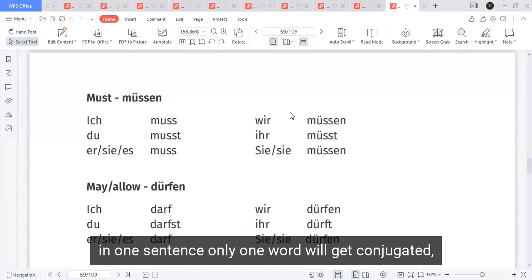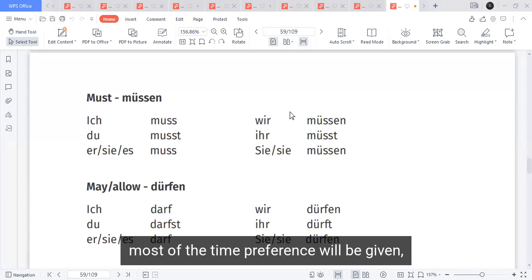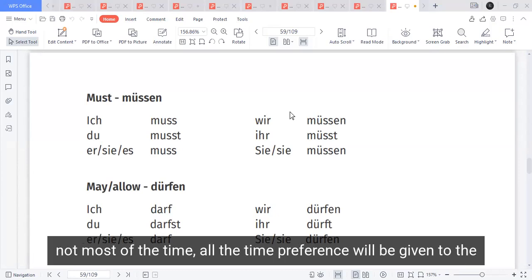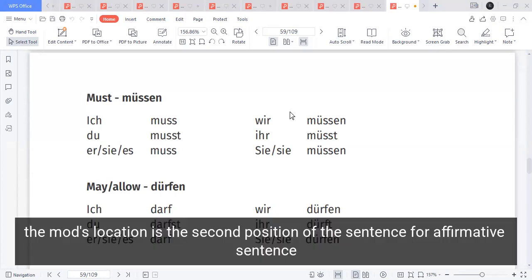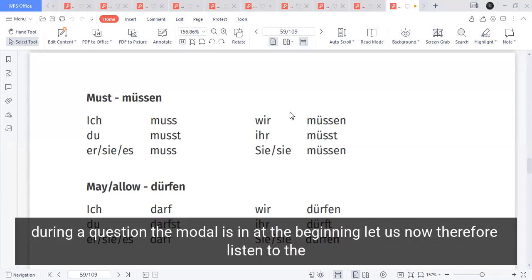In one sentence, only one word will get conjugated. Only one verb will get conjugated. That is the modal verb. All the time, preference will be given to the modal verb. The modal verb's location is the second position of the sentence for an affirmative sentence. During a question, the modal verb is at the beginning.